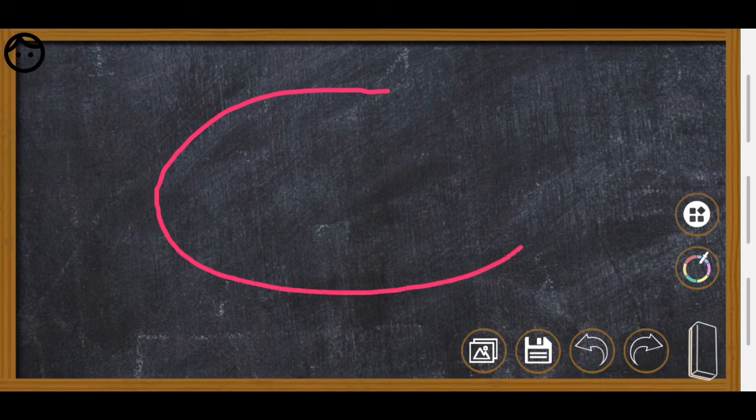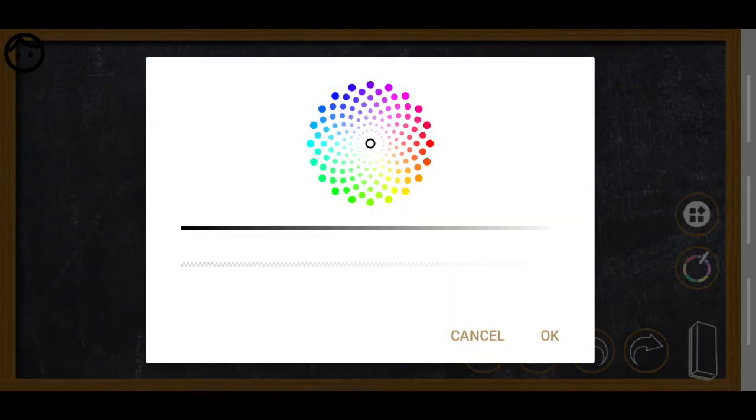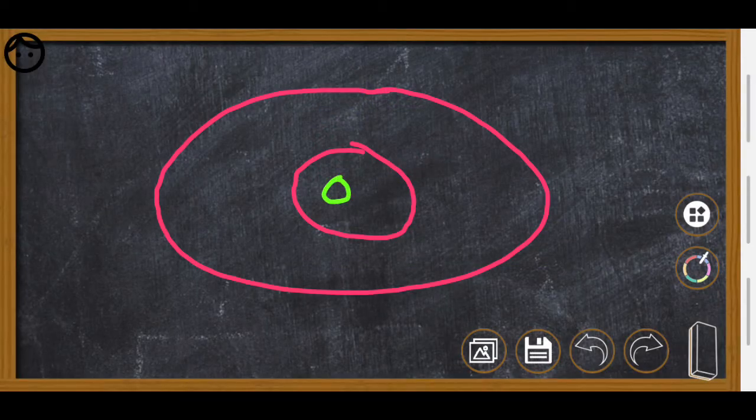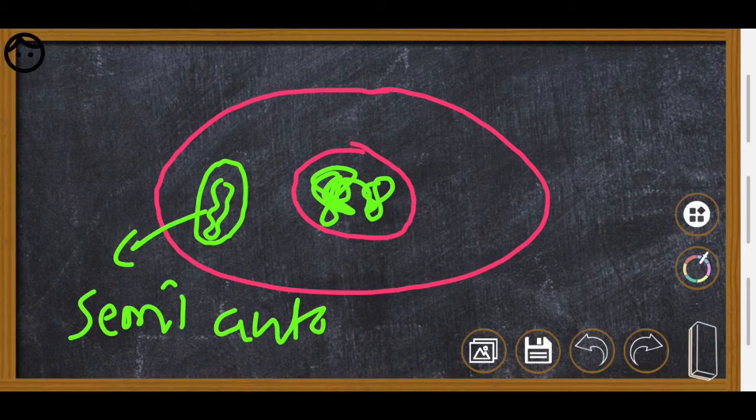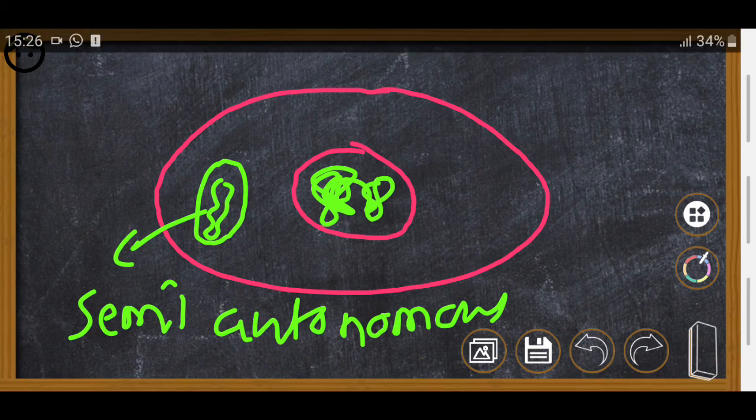And one more thing, it is 100% accurately right: in the cell, the nucleus has DNA, like this I'm representing. Actually the cell has DNA in the nucleus, but the mitochondria has its own DNA. That's why we call it a semi-autonomous organelle. Okay, I think you clearly understood. The remaining we will discuss in the next slide.